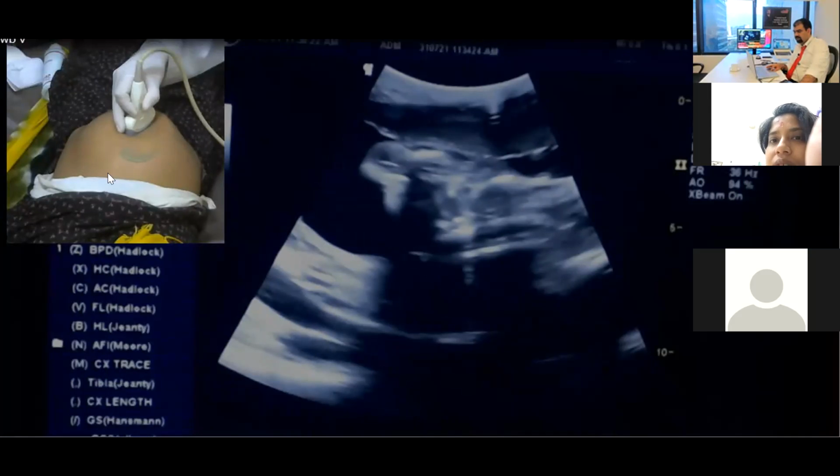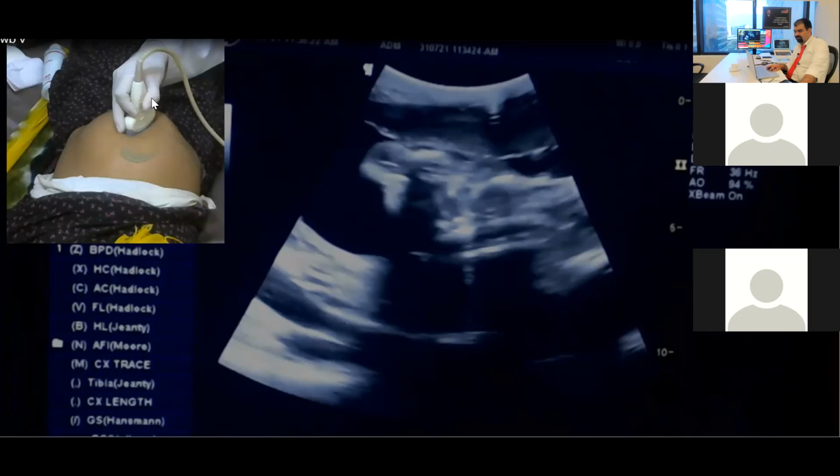I am seeing the head over here. Where will I search for the femur? Here, yes or no? No, sir. Lower side. Now, if the head is over here, somewhere lower down will be the femur, and in between will be the abdomen.